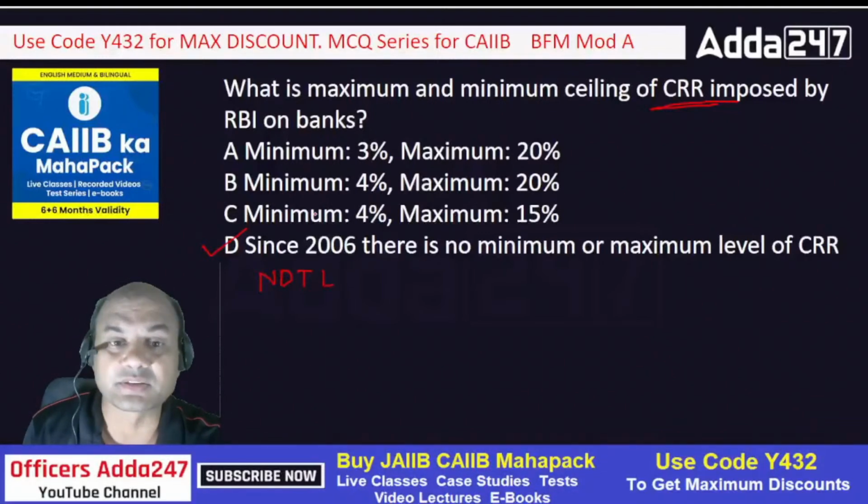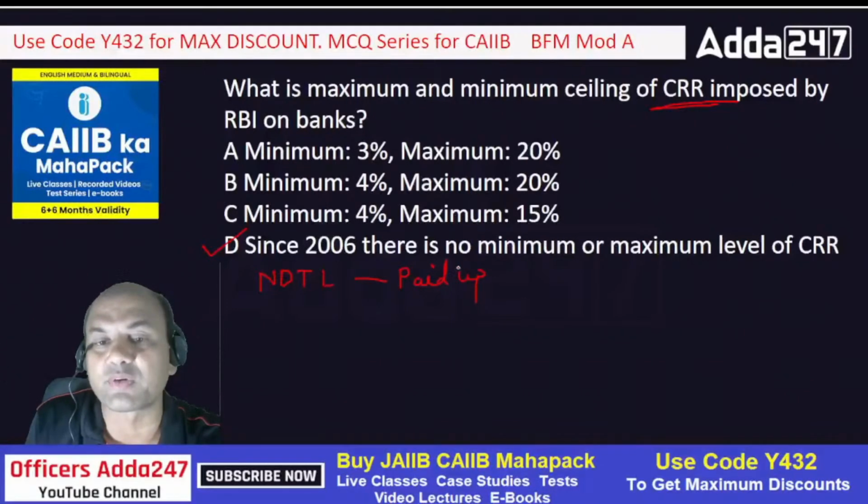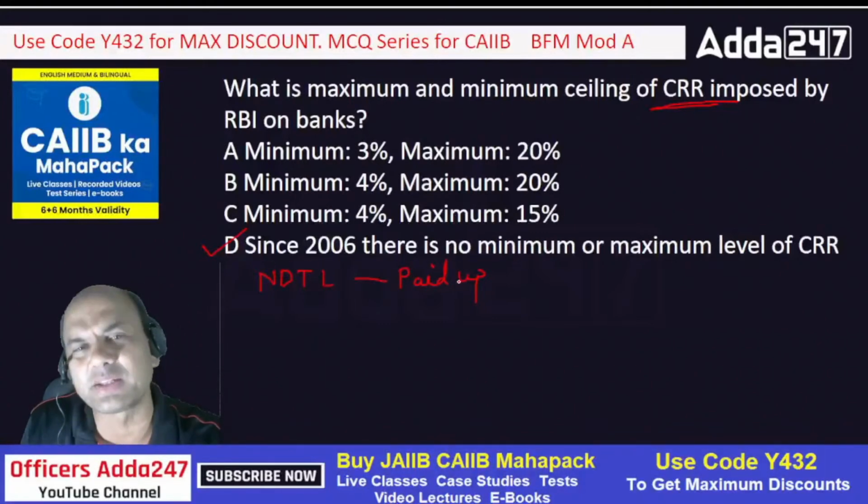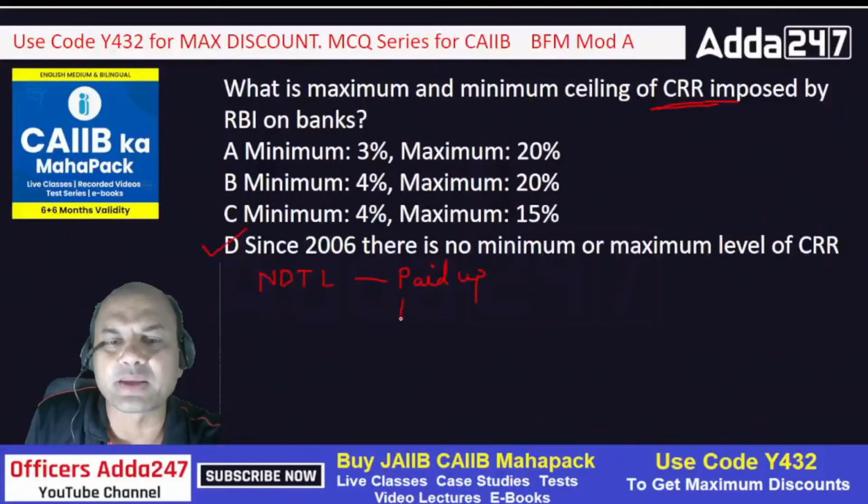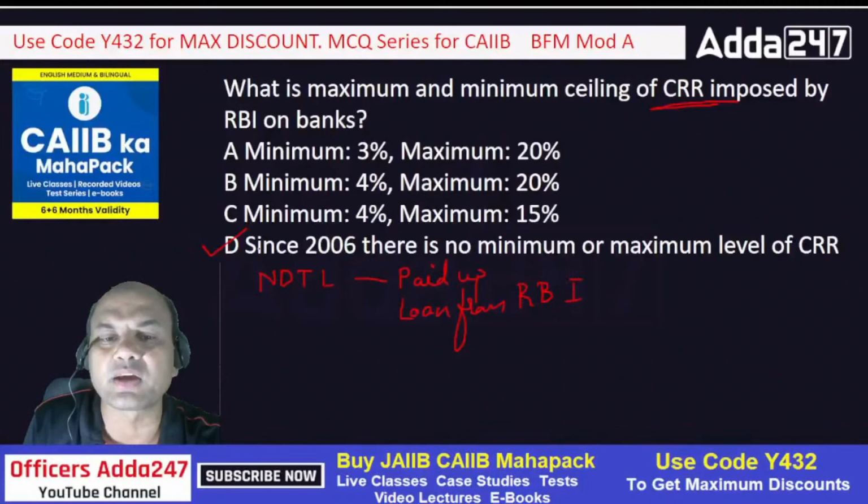See here, not included are paid up capital, because that becomes a part of capital. Paid up share equity, all that is not included. Any credit balance in P&L account, means if there is any credit balance remaining in the P&L account, that is not included. Then amount of any loan taken from RBI, means if I take any loan from RBI, obviously how can it be included? It's a loan.